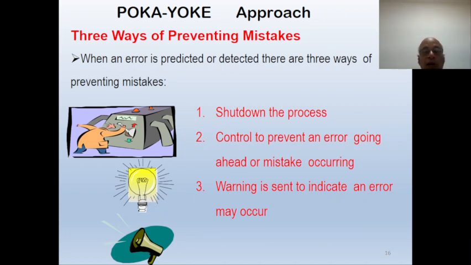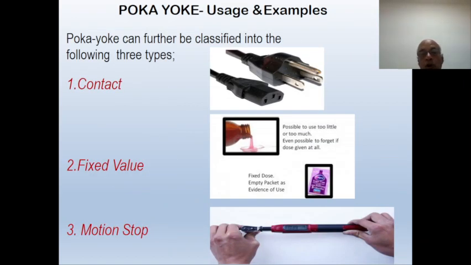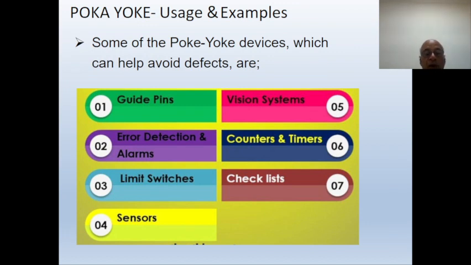There are three ways of preventing mistakes. One is to shut down the process, second is control to prevent an error from going ahead or a mistake occurring, and third is a warning or alarm sent to indicate an error may occur. Poka-yoke systems can be further classified into contact type, fixed value type, and motion step type. Dear friends, there are some examples of Poka-yoke devices.